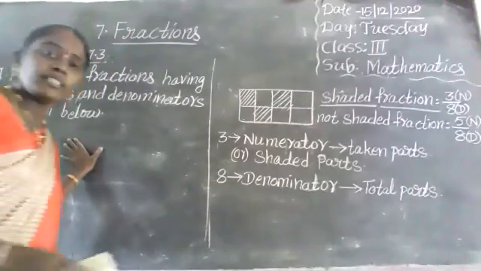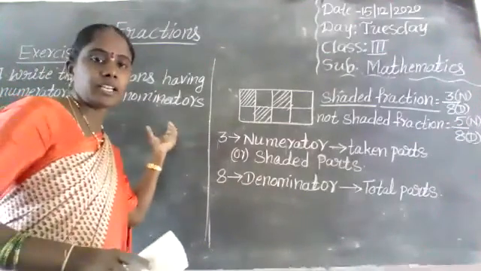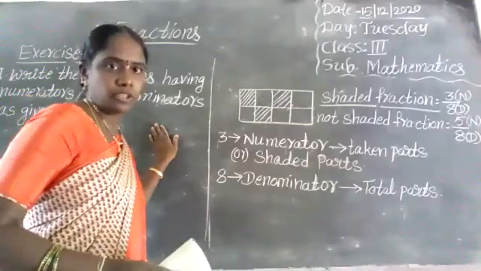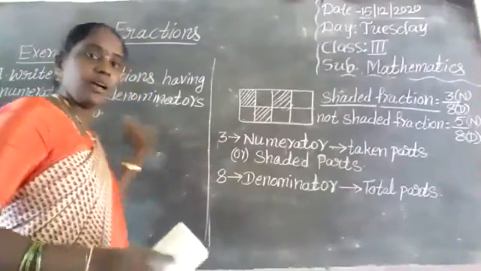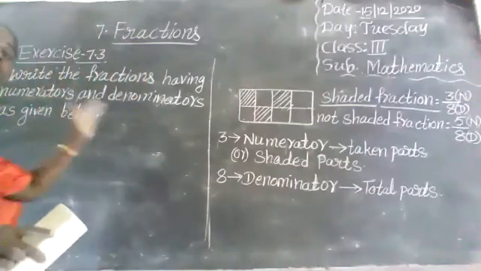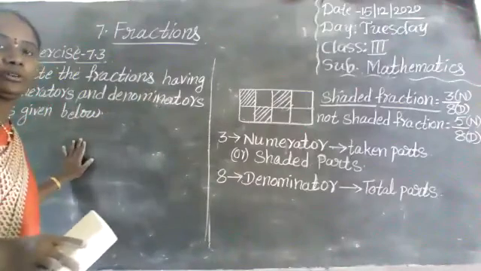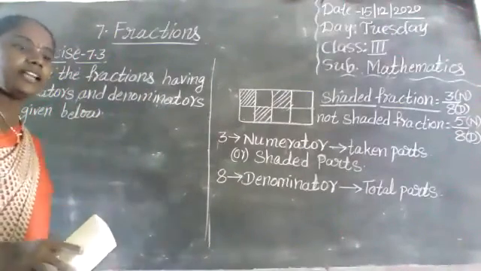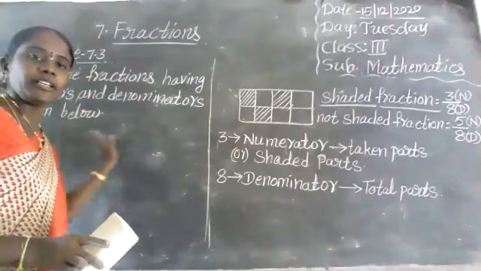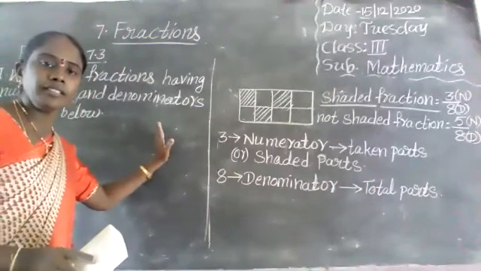What is the first bit? From a given fraction we write the numerator and denominator. But what is the second bit? Write the fractions having numerators and denominators as given below. Here the numerator and denominator are given. From numerator and denominator, we have to write the fraction.